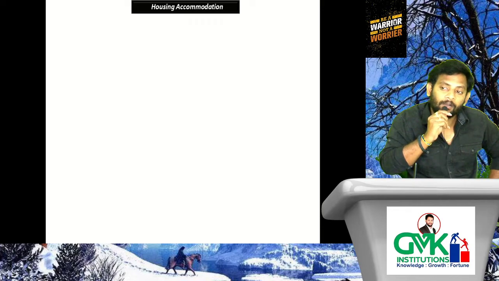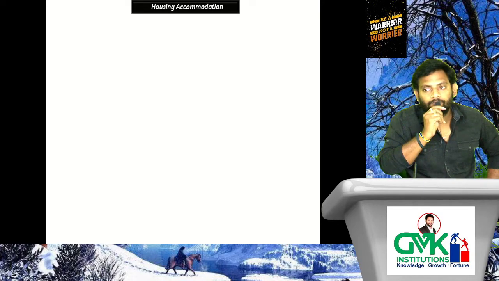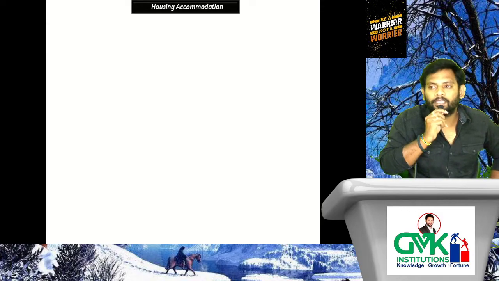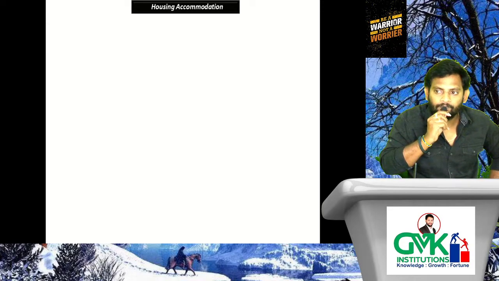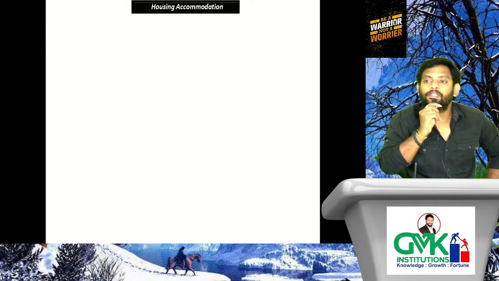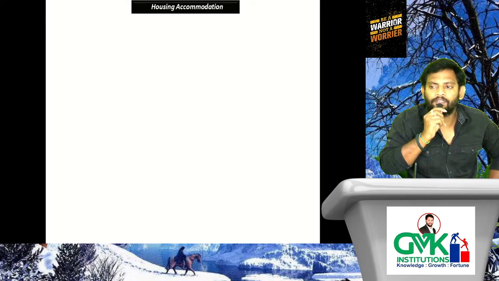Whereas this is housing accommodation, that means perquisite, ma. That means one house has been allotted to the employee for the purpose of using it as a residence by the employee, ma. That house belongs to the employer. That may be owned by the employer or taken on lease by the employer, whatever the case may be. But that house has been allotted to the employee for his own residential purpose, for staying purpose. That means here no amount is paid as an allowance, but housing accommodation facility has been provided. Hence we need to treat it as a housing accommodation benefit, and that must be considered as a perquisite, ma.